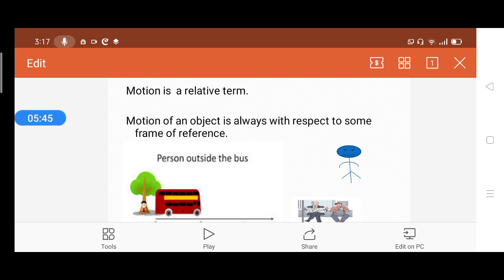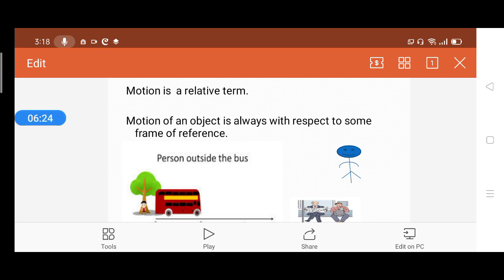So these two persons are sitting inside the bus. Now B is being observed. If B is observed by A, then B is at rest. But if the same object B is observed by the person who is standing at the bus stop, then B is in motion. Have you understood this? So, whether an object is in motion or at rest is decided by the person who observes it. That means, motion of an object is always with respect to some frame of reference.